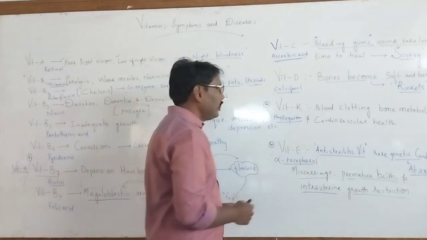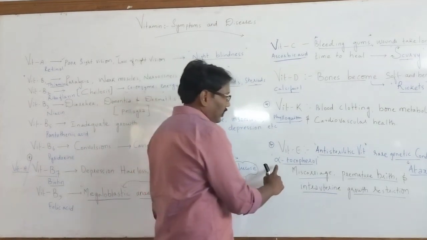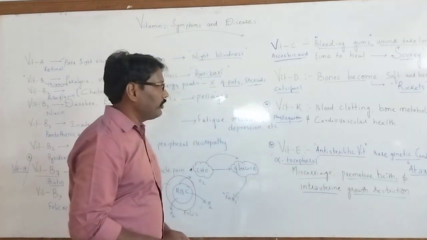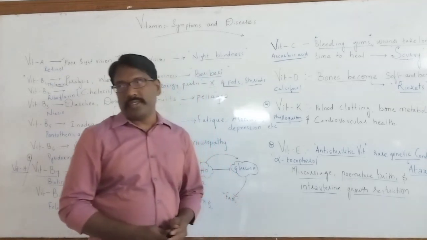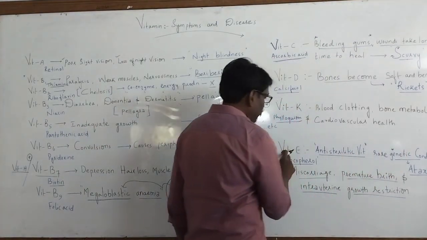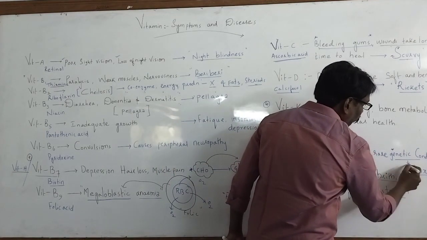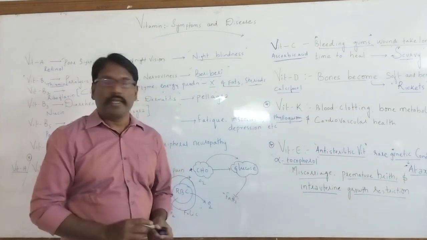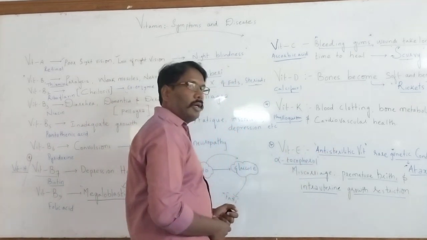Yes, right. Another important one is vitamin E. Vitamin E is also known as the anti-sterility vitamin. It is also known as alpha tocopherol; the scientific name of vitamin E is alpha tocopherol. In rare genetic conditions, if there is vitamin E deficiency, we find ataxia. So we can find such diseases because of the deficiency of vitamin E. That is one condition. Then why is it known as the anti-sterility vitamin?